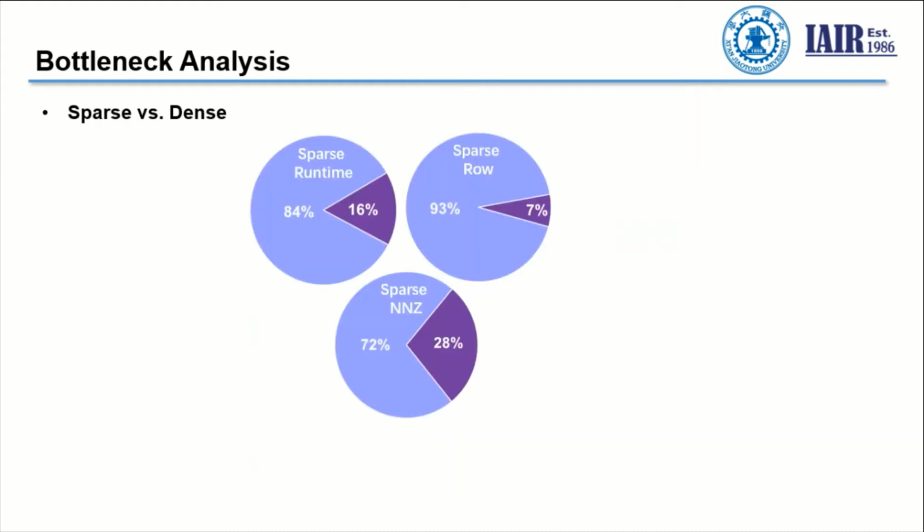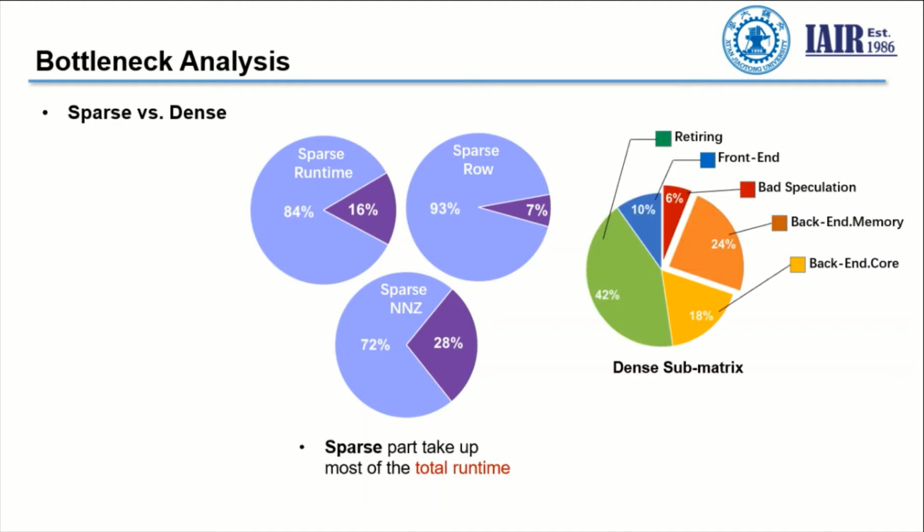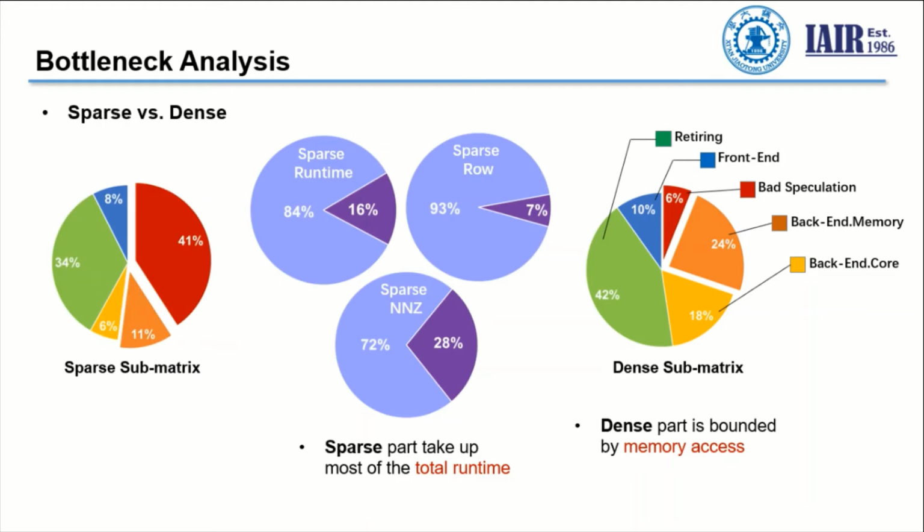As we can see in this comparison, the sparse submatrix takes up most of the total runtime, and for the dense submatrix, its major bottleneck is the memory access. For the sparse submatrix, it is bounded by both the memory access and the speculation, where the speculation is the most critical performance bound.